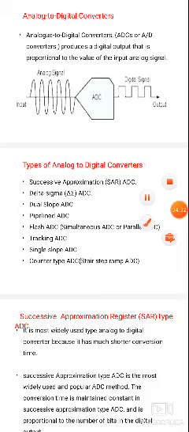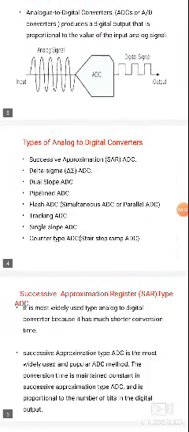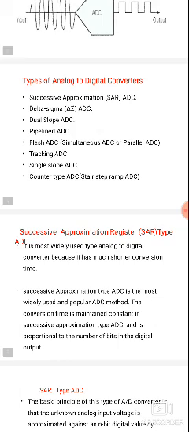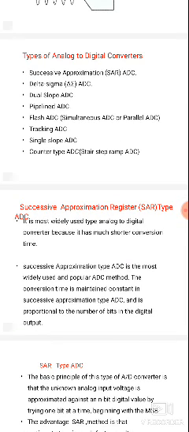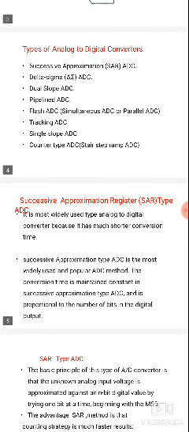The different types of analog to digital converters are successive approximation, delta sigma, continuous, pipelined, dual slope, flash type, tracking type, single slope and counter type. The counter type was already completed in the previous class. Its other names are staircase or step ramp, also known as digital ramp or counter type.